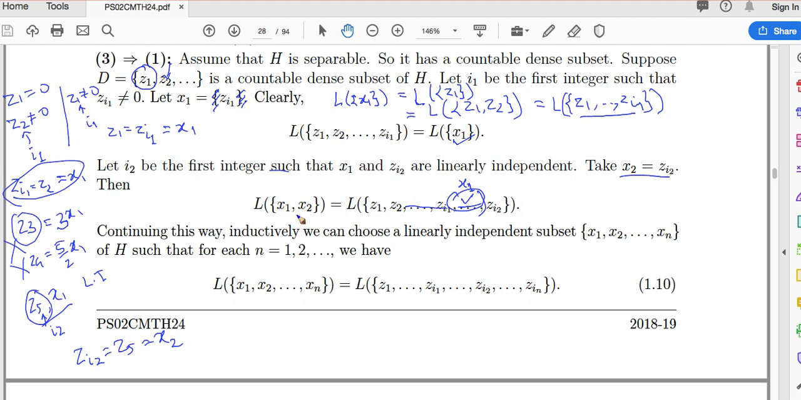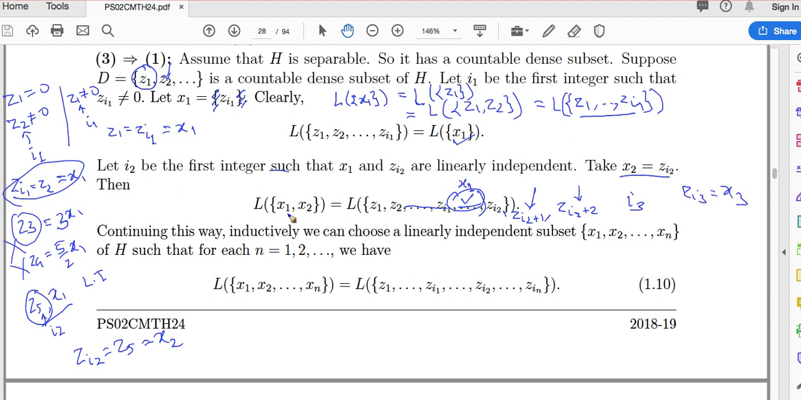And so now we have two elements. Now we go to the next zi, zi2 plus 1, in this list. Keep on going, keep on going. If this is a linear combination of x1 x2, don't choose, go for the next, zi2 plus 2. If this one is a linear combination of x1 x2, k x1 plus k x2, anything, don't choose. So i3 will be what? The next first integer so that all these are linearly independent with x1 x2. Then call it zi3 and call it x3.